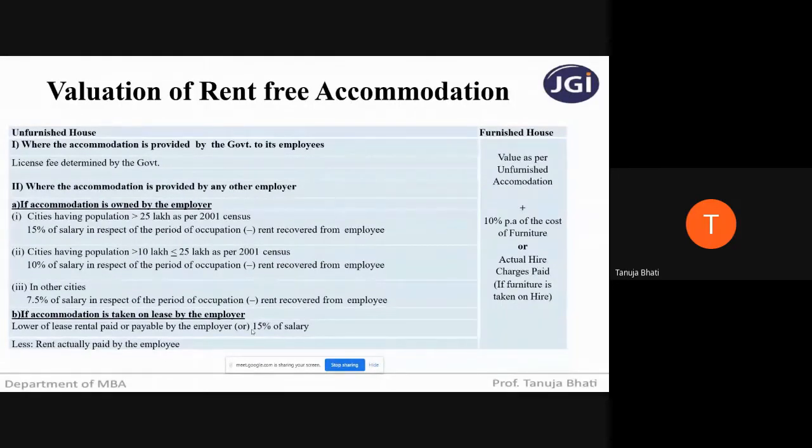And remember, students, in rent-free accommodation, if the stay, either in a hotel, flat, or anything, is only for 15 days, not more than that, then you have to ignore it. You do not consider its value as a perquisite. Accommodation in a remote area where there is no place to stay is also tax free. So these are the points you need to remember in case of rent-free accommodation. We will also deal with it while solving the problems.